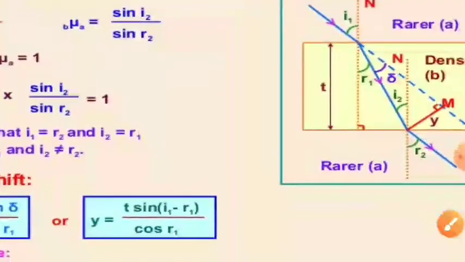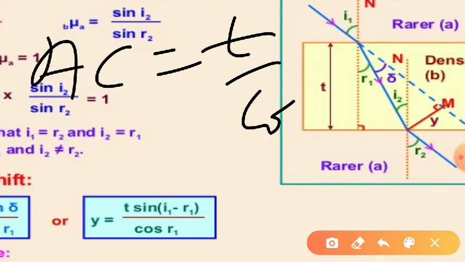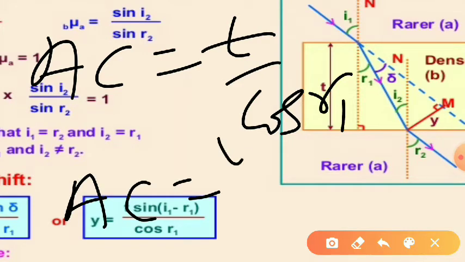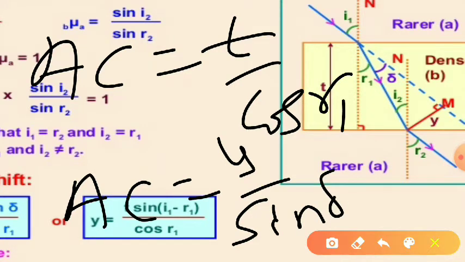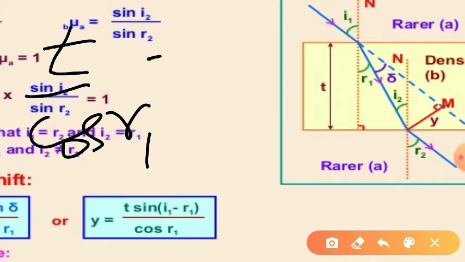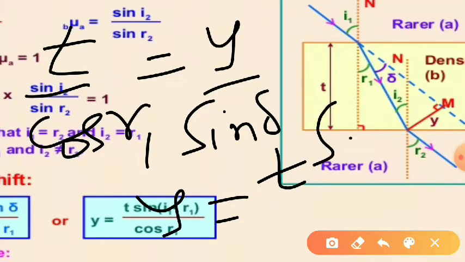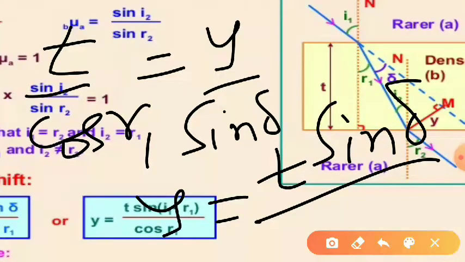So AC is equal to T by cos R1 and AC is equal to Y by sine delta. Therefore, T by cos R1 is equal to Y by sine delta. Therefore, lateral shift Y is equal to T sine delta by cos R1.